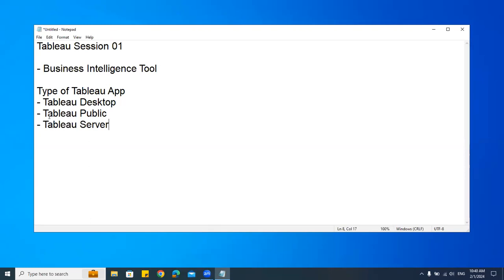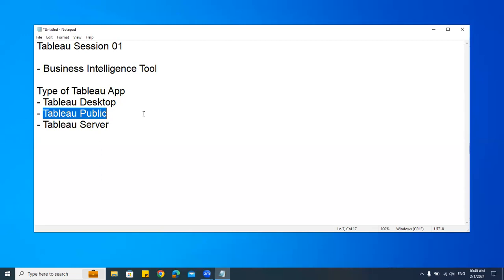Then what is Tableau Public? Tableau Public means it is open source. It can be used by anyone. Tableau Server: the name itself says Tableau Server means it is online, correct? It is not only online. Say, for example, XYZ company wants the reports to be on their server itself, so that no other people from outside can take that data or watch or see those reports.